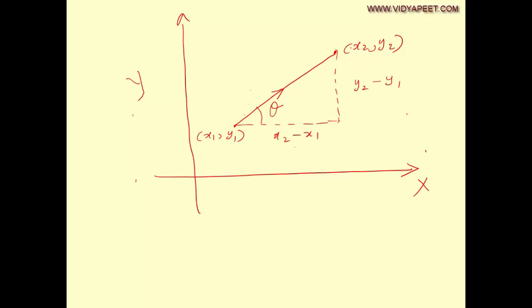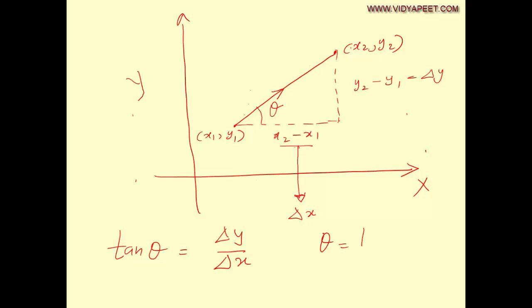For simplicity, x2 minus x1, let me call it delta x and let this be delta y. Now if I take tan theta from here, I'll get it as delta y by delta x. I can say theta equal to tan inverse of delta y by delta x.